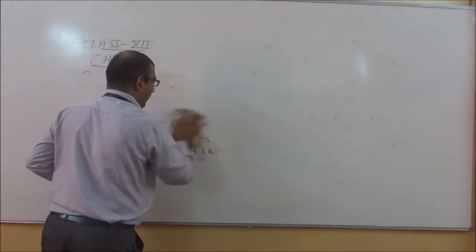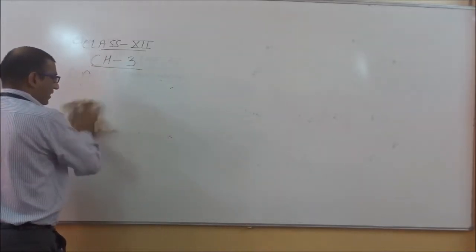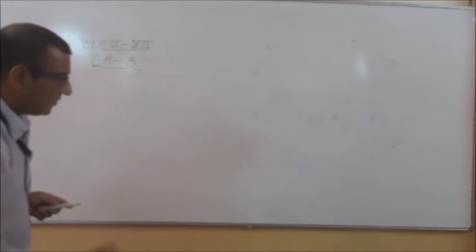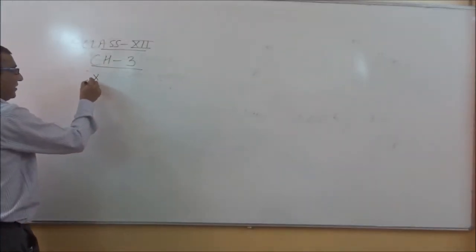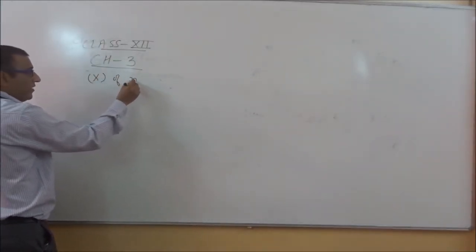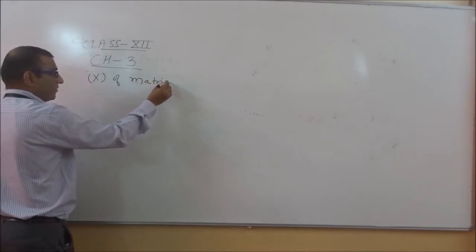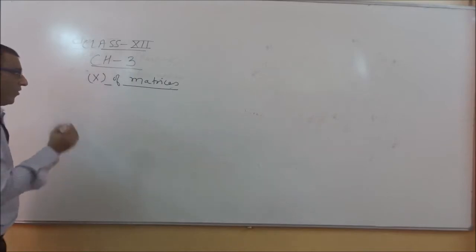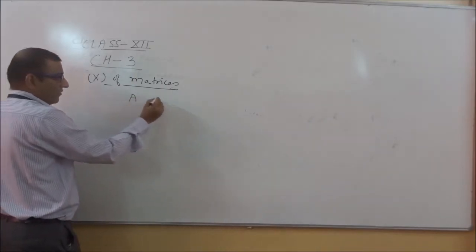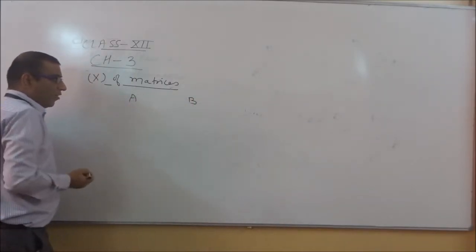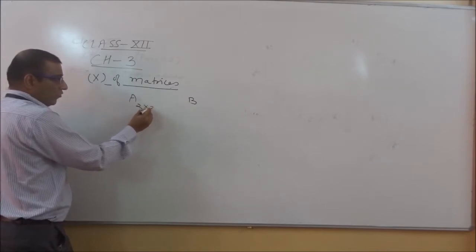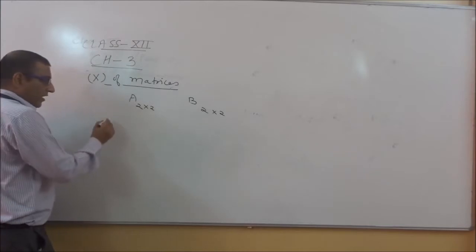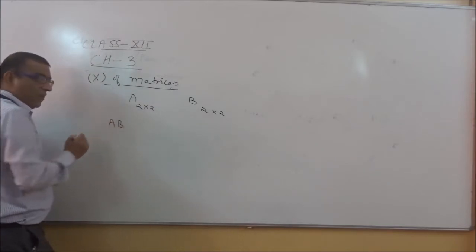Now we will come to one very important concept, that is the multiplication of matrices. Under this heading, for example, if I am taking two matrices A and B, and the order of A is 2 into 2 and the order of B is also 2 into 2, then can we say AB is possible or not?